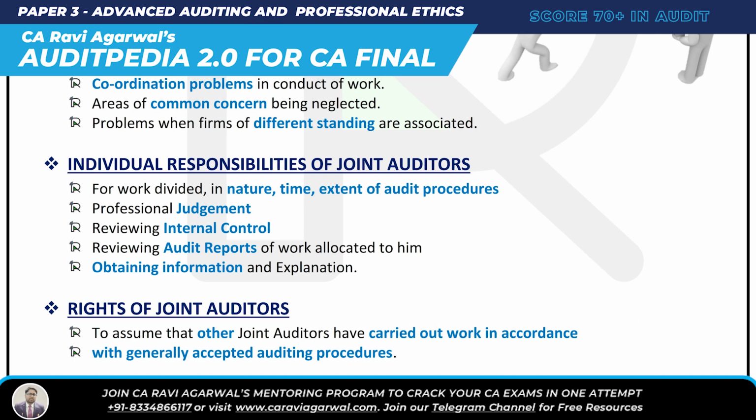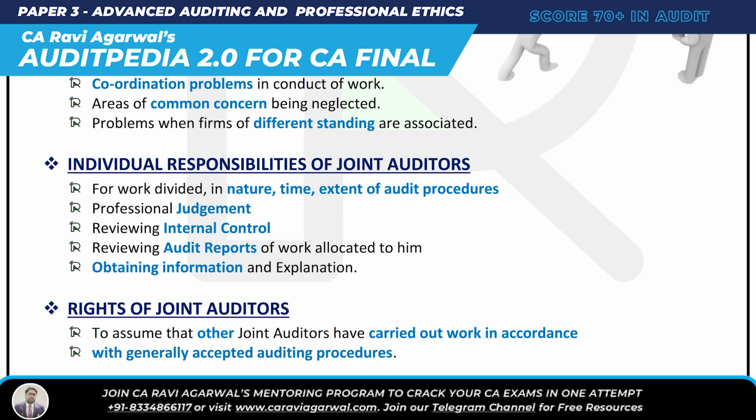And lastly, right of joint auditor. What are the rights of joint auditors? To assume that other joint auditors have carried out the work in accordance with generally accepted auditing procedures. GAP, generally accepted auditing procedure.